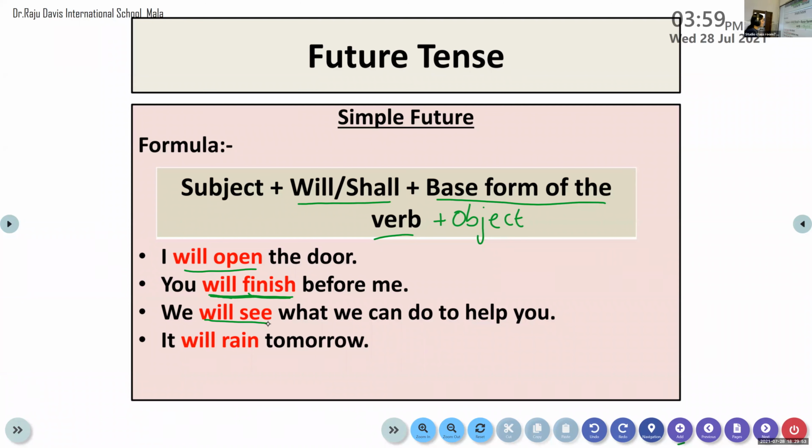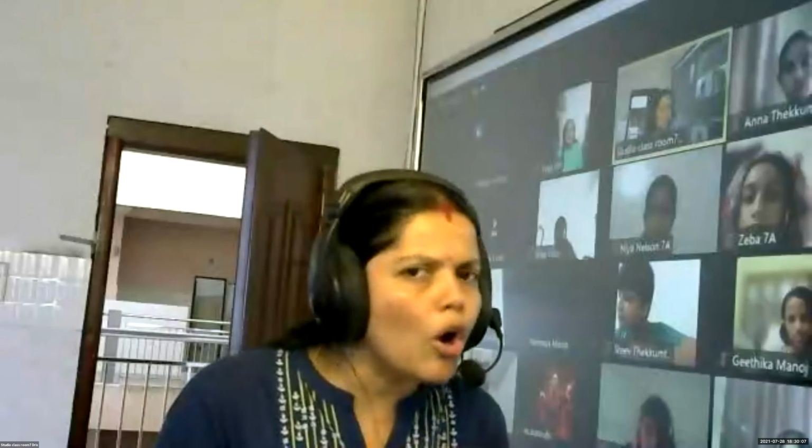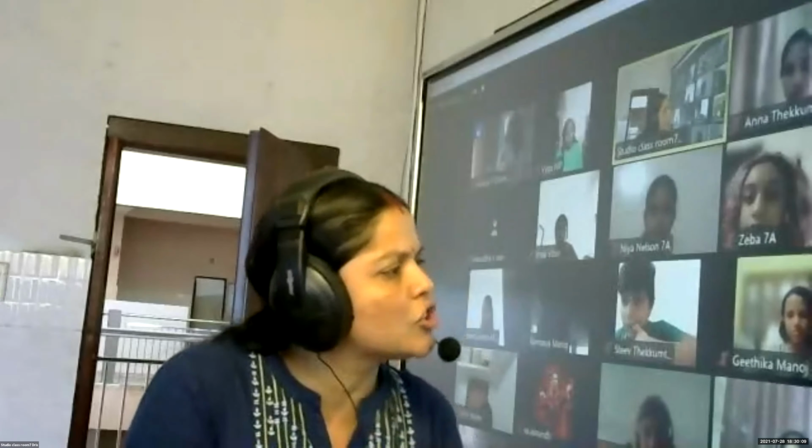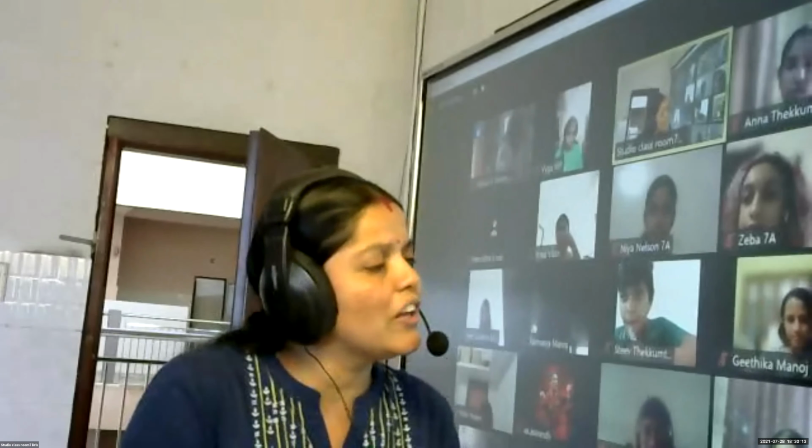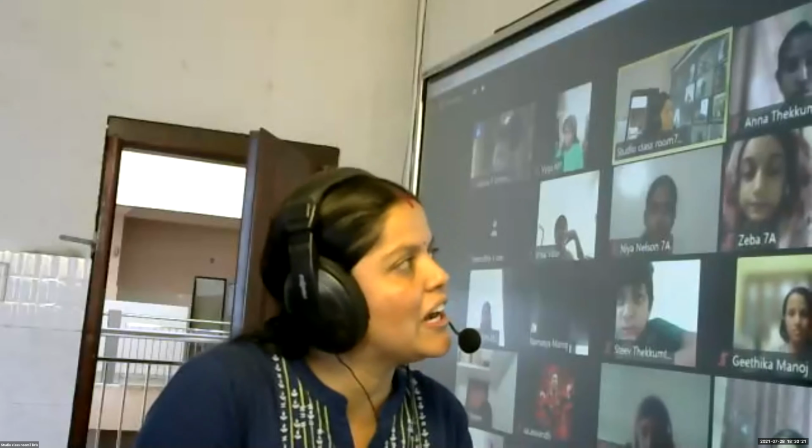Now look at the last one. It will rain tomorrow. So it is a singular subject. There is no connection with singular or plural subject. Will or shall can be used with singular subject and plural subject. So anyway, you actually want to know about the difference between will or shall, isn't it? You're a bit confused: where can I use will, where can I use shall? But children, remember, both are the same in meaning. There is no difference in meaning. You can use will and shall.